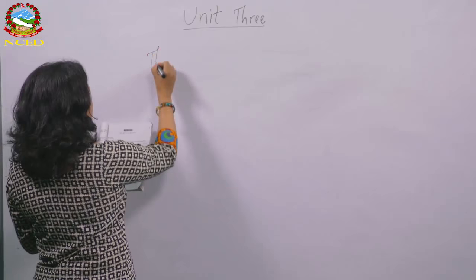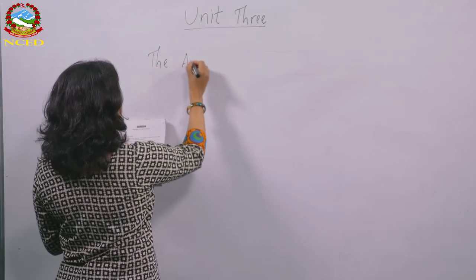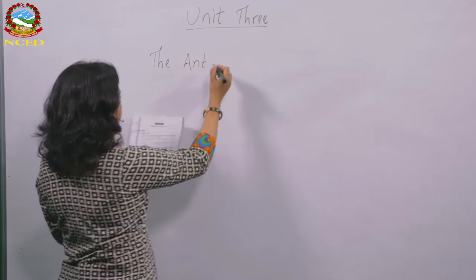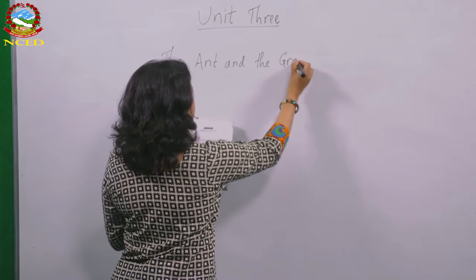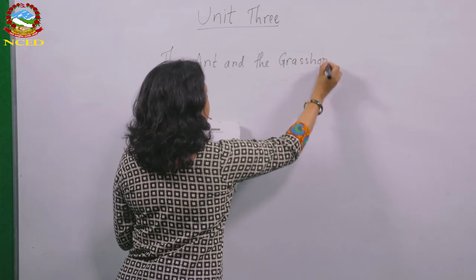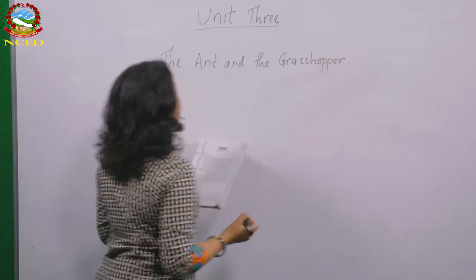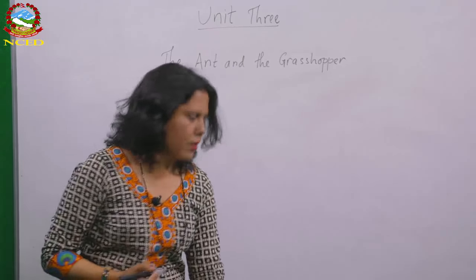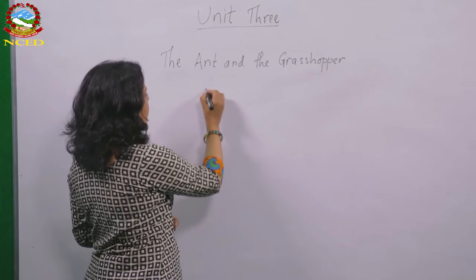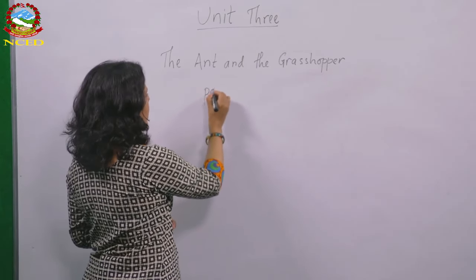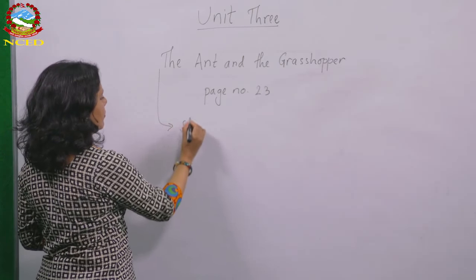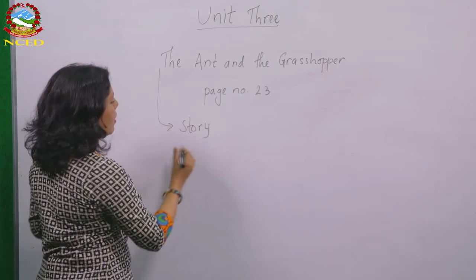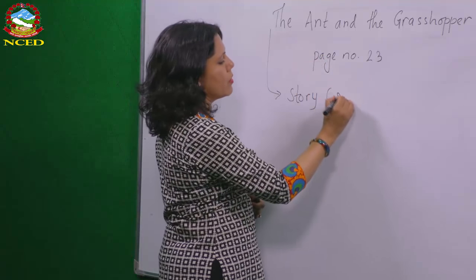The title of the story is The Ant and the Grasshopper. The Ant and the Grasshopper is on page number 23. This is a story. This is a modern story.